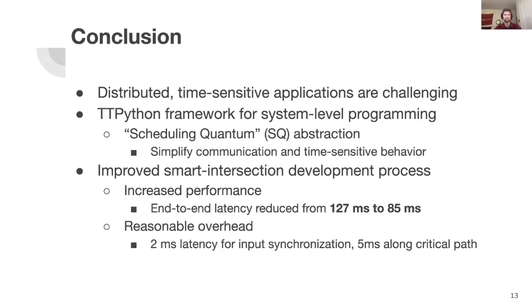So to wrap up, we've shown that distributed time-sensitive applications are challenging to develop. We've created TTPython to alleviate some of those challenges by using a data flow model in which the nodes or scheduling quanta implicitly handle timing and communication on the developer's behalf. And we've demonstrated this framework on a smart intersection application in which we both simplified the development process and improved overall performance in terms of end-to-end latency by nearly 40 milliseconds. These abstractions don't come for free, but we do find that the overhead is only about 5 milliseconds along the critical path, and that this is a price that's worth paying for simplifying development of these distributed time-sensitive applications.